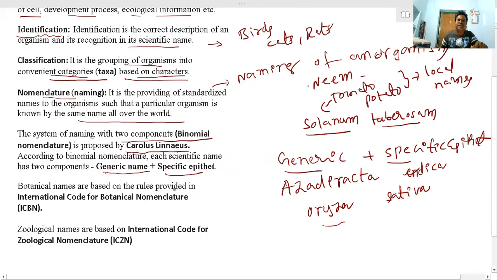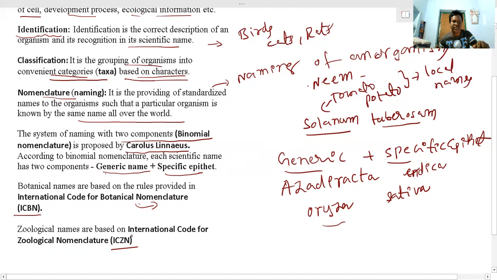There are different rules provided to name organisms. There are ICBN and ICZN. ICBN stands for International Code for Botanical Nomenclature, and according to ICBN, especially for plants, they give rules and regulations for the scientific naming of plants.